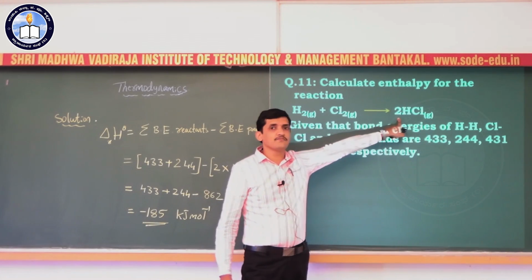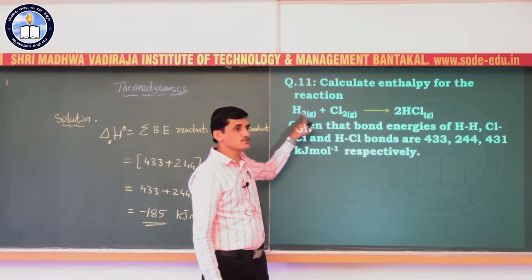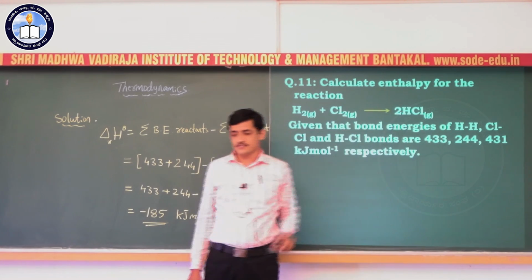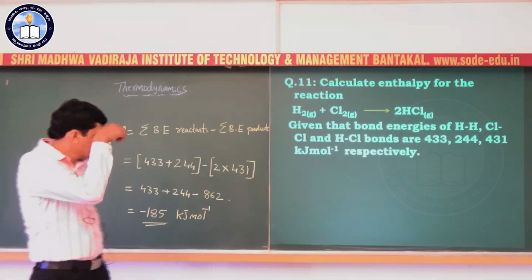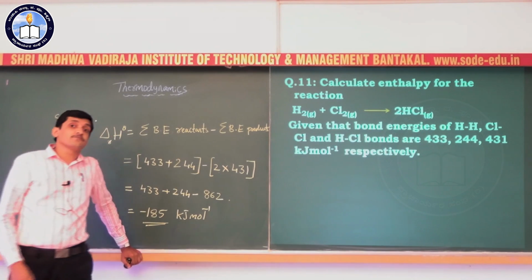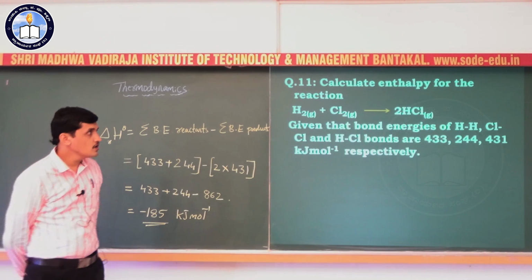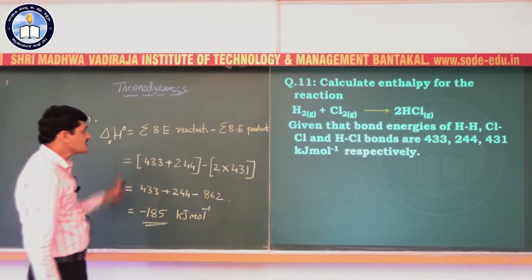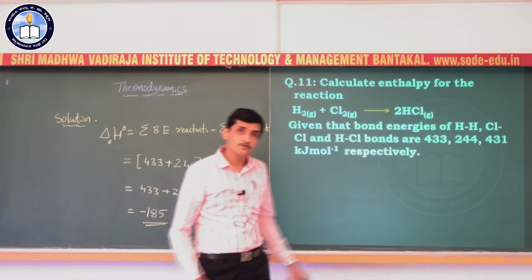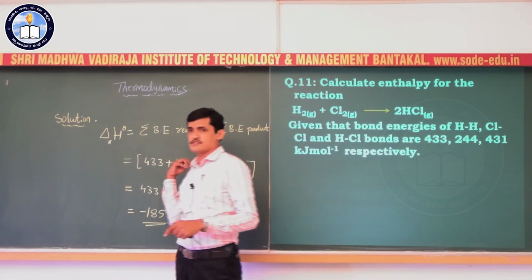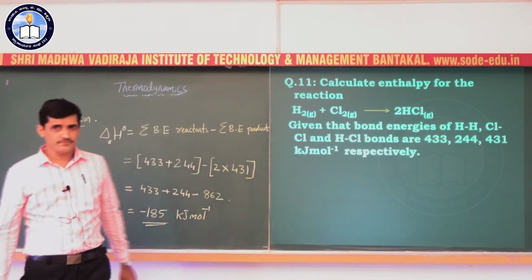So this is the enthalpy change during H2 plus Cl2 gives 2HCl. Minus 185 kilojoule means 185 kilojoules of energy is liberated. It is an exothermic reaction. So this is how we can calculate the enthalpy of a reaction using bond enthalpies. This is an example. Is it clear now?